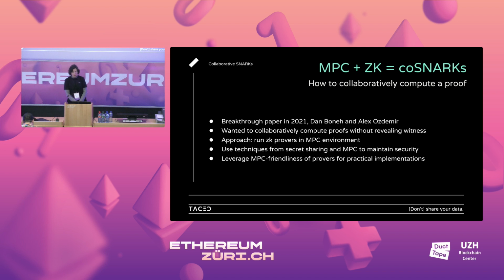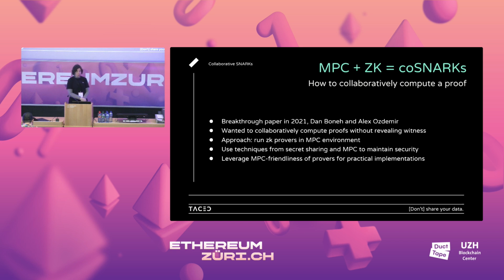And so collaborative SNARKs are basically what you get if you combine MPC and ZK. So basically you want to do a zero-knowledge proof, but in MPC. Zero knowledge was nice because we had all these verifiability properties that we like from Ethereum. We had the privacy side, but then we didn't have the computation. If you now take the zero knowledge with all its nice properties and you put it into this MPC environment, you get the computation on top. And so this is how to collaboratively compute a proof, basically.